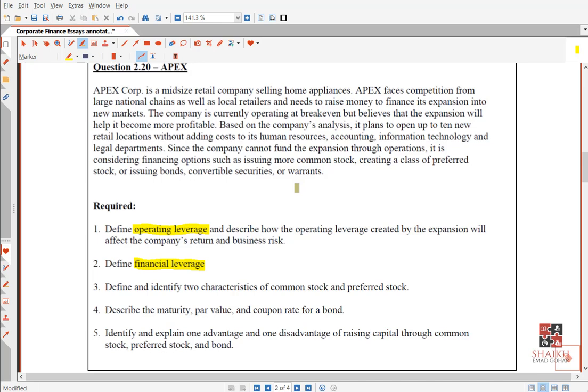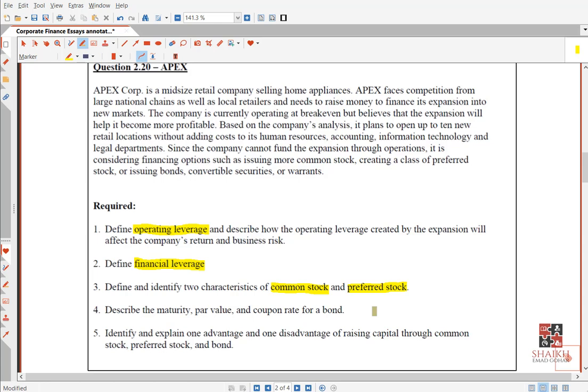Define and identify two characteristics of common stock and preferred stock. This is a very simple question. I hope most of you know this. Common shareholders are the real owners of the company. Their dividend is not fixed, and they are the last people who will get their amount, after creditors are paid and after preferred holders are paid. If there is anything remaining, they will get it. Otherwise, they will not get anything.